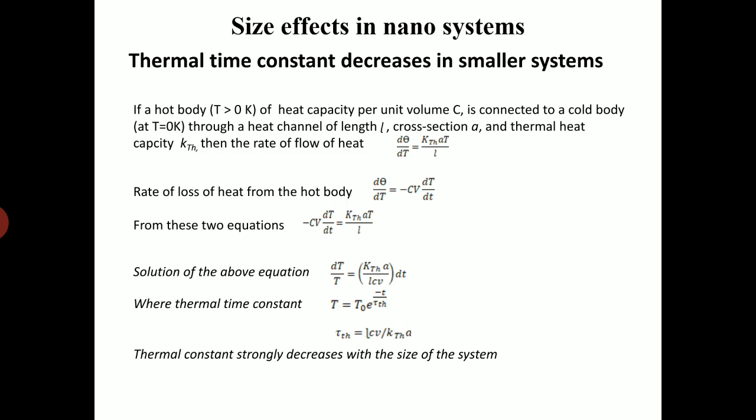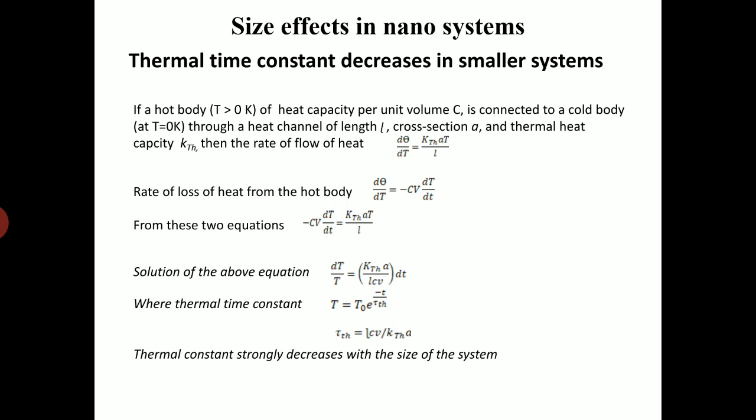Both the equations are one and the same. Equate those two equations and rewrite the equation. What we get is dT by T equals k_th A over L C V into dt.